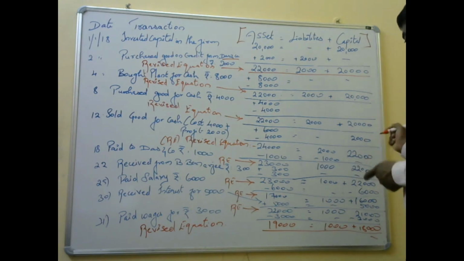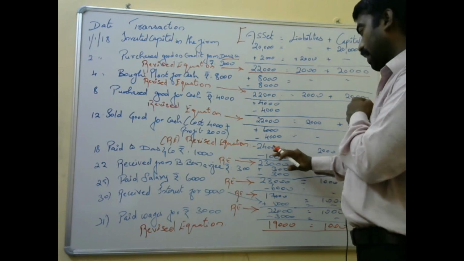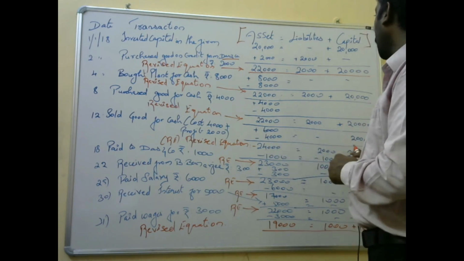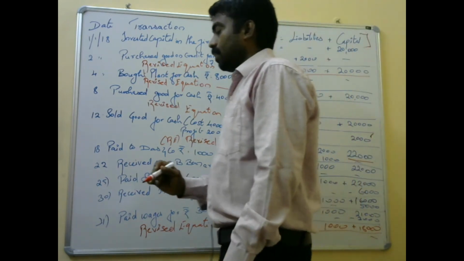So it comes here. You will get a revised equation of 34,000 when you tally it, and then liability 2,000 and capital will get 34,000. Note it, capital will get 34,000.